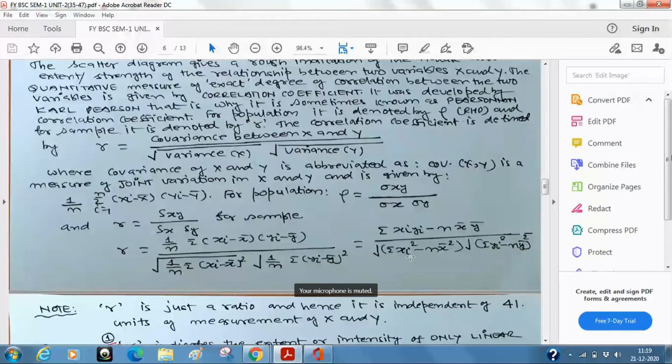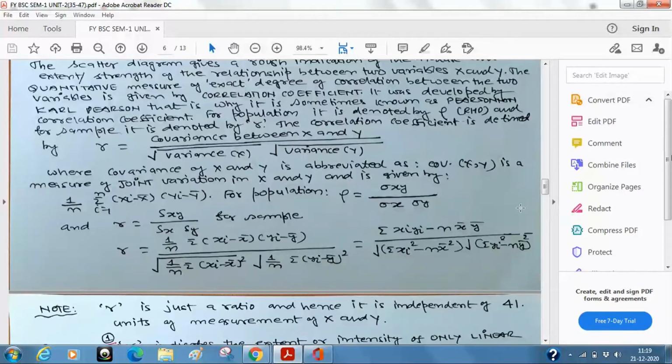Now what will happen, as I told you, is that we will start with bivariate data. Means now the data for xi yi will be given to you, in two columns. I have not shown it here, but I can make two columns, xi yi, and then I can find a third column, the xi yi product, and then take the summation of these three columns. So the first column will give me summation xi, second will give me summation yi, third will give me summation xi yi.